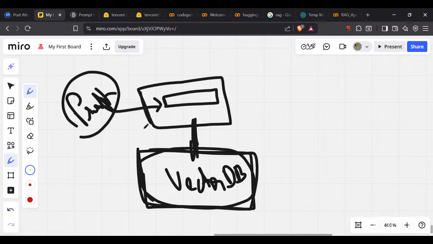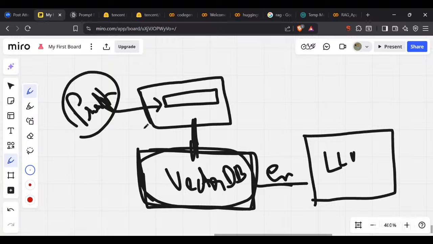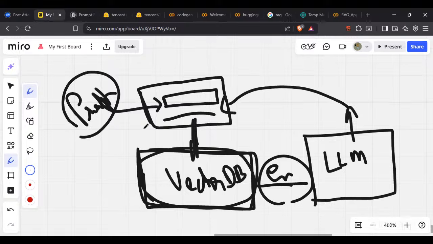Now my model will do what? After the database, whatever embedded answer you have got will now go to an LLM. This LLM can be from OpenAI, ChatGPT, you can use Gemini, you can use Llama. Different LLMs you can use, and that LLM is going to take your embedded values, refine them into a better version, and then show it back to your web page. Clear, everyone? Everyone is able to understand?